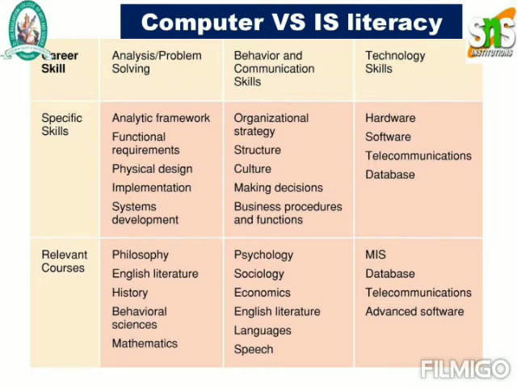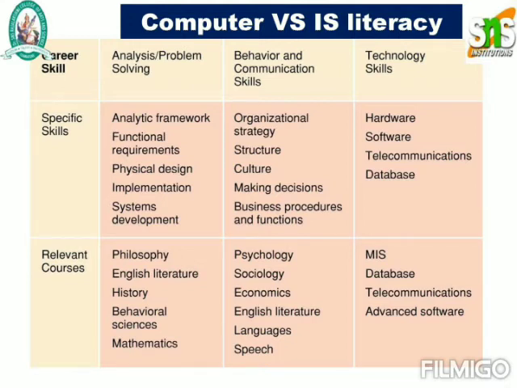In the case of behavior and communication skill, they'll take care of organization strategies, cultures, making decisions, business process procedures and functions. And in the case of technological skill, they'll concentrate on hardware, software, telecommunications, and databases.